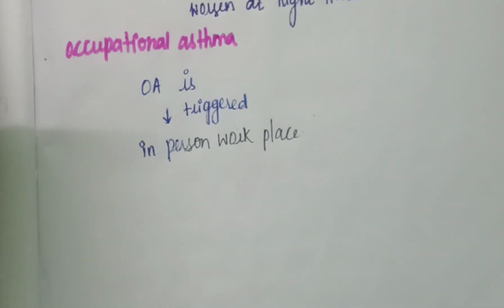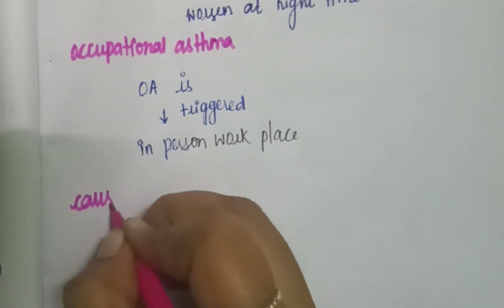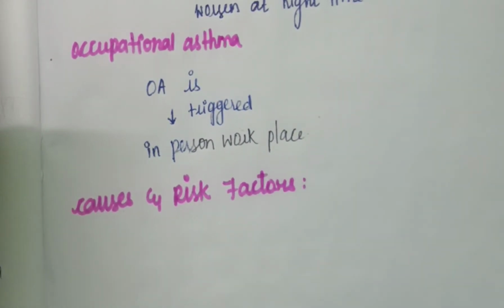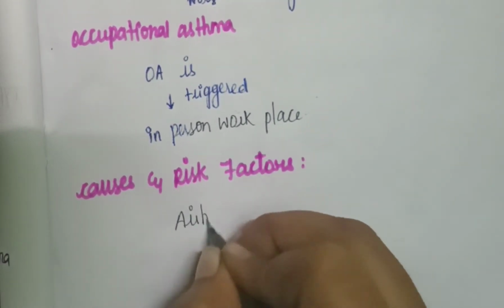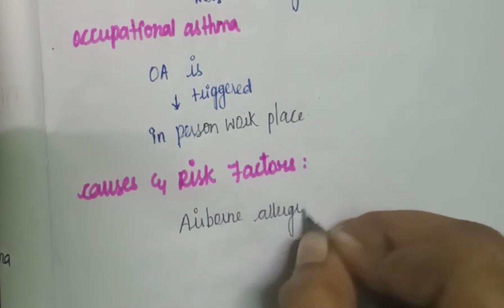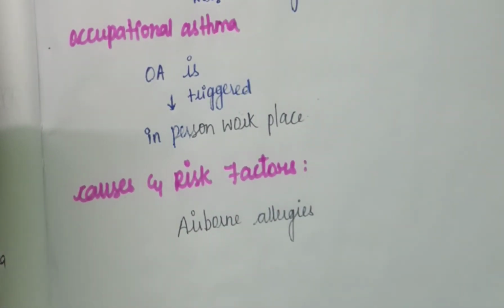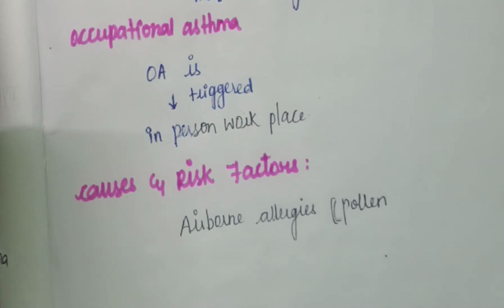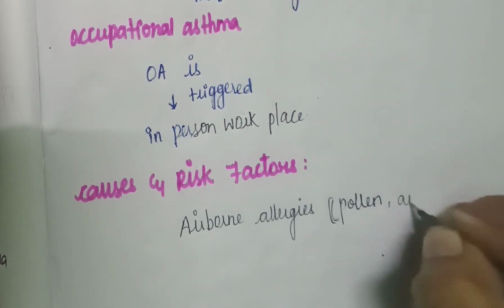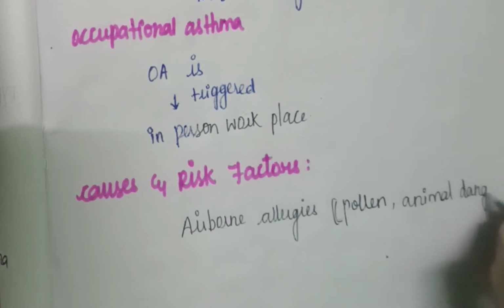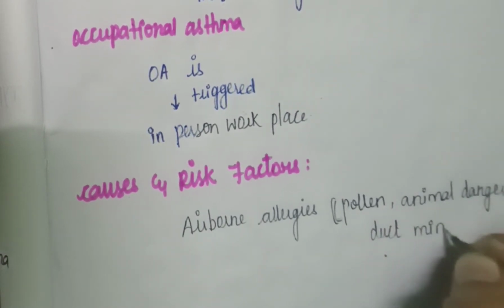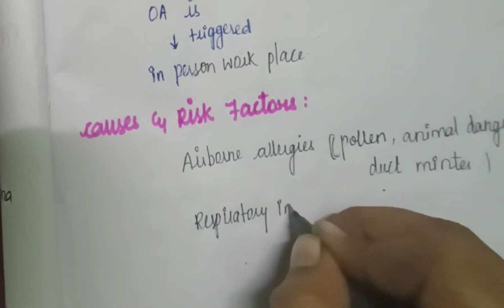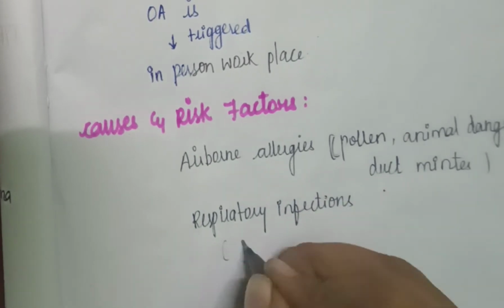Next are the causes and risk factors of asthma. First cause is airborne allergies such as pollen, animal dander, and dust mites. Next is respiratory infections such as the common cold.